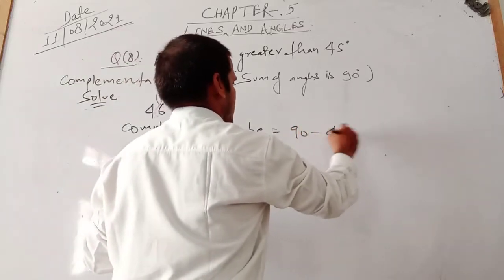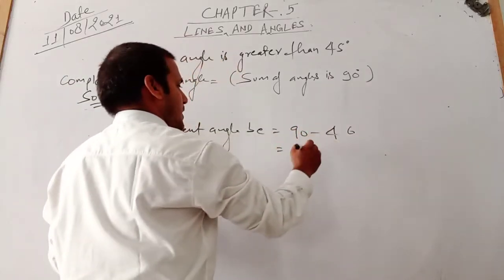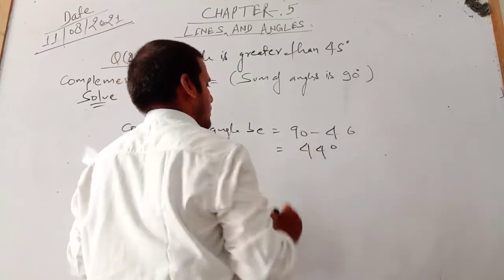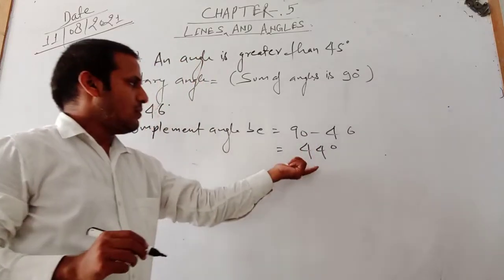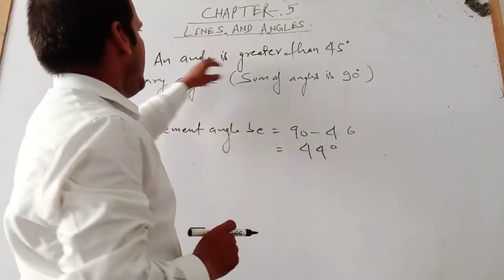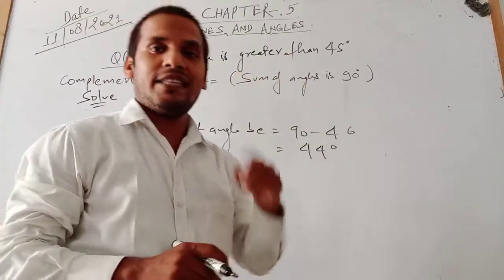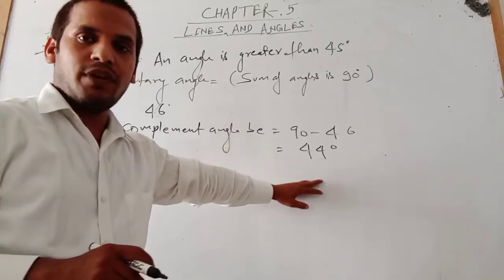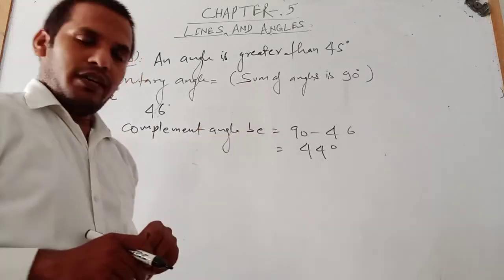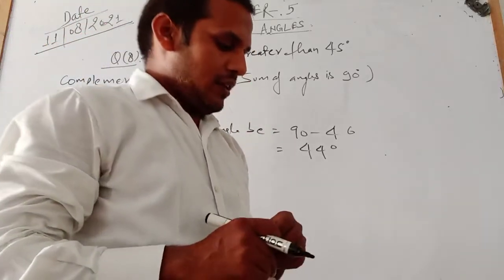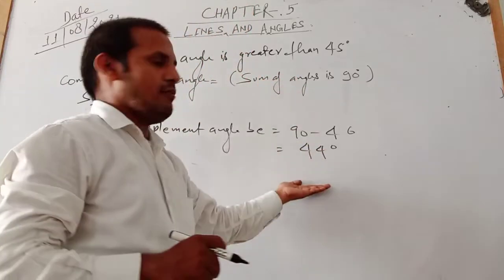Then we get 44 degrees, which is less than 45. If an angle is more than 45, then the second angle will be less than 45. It is clear.